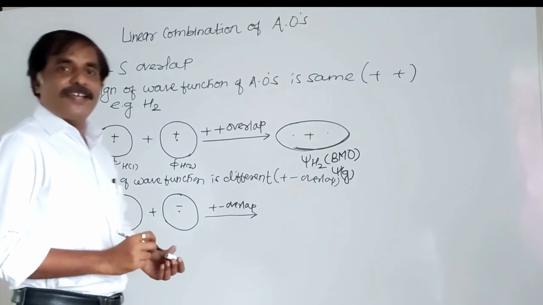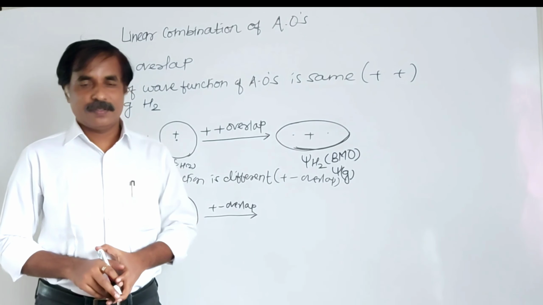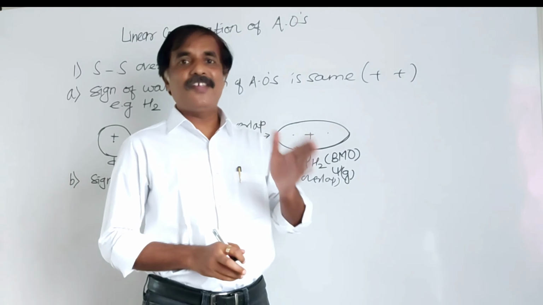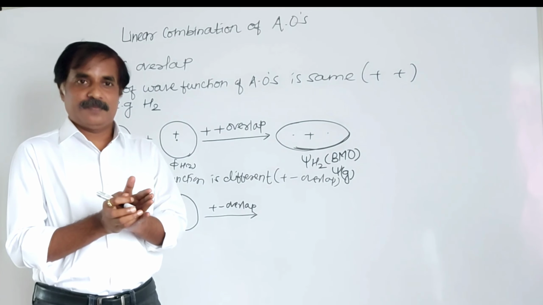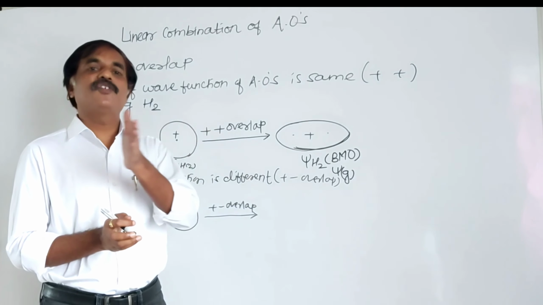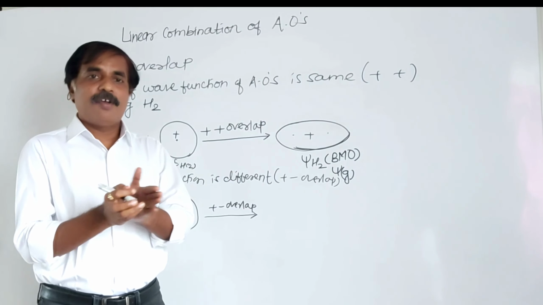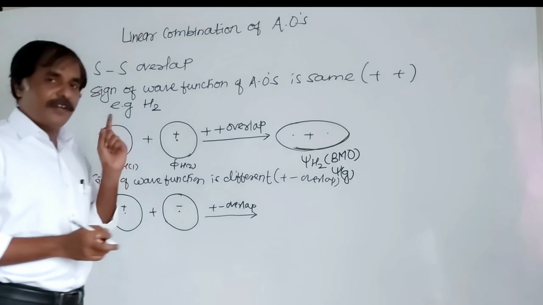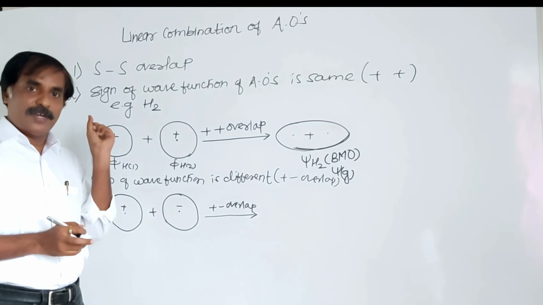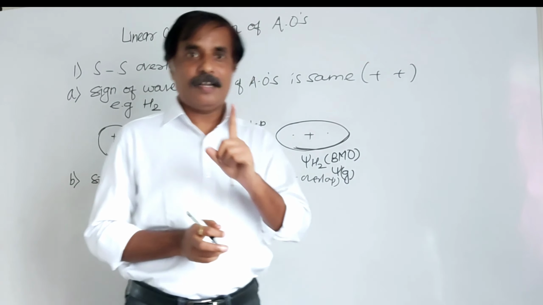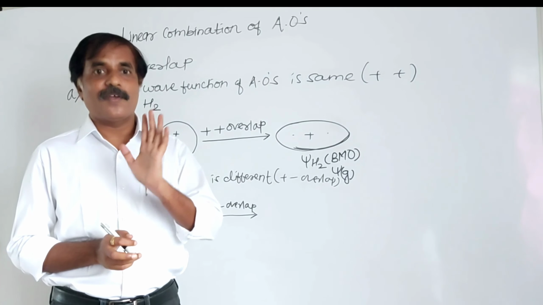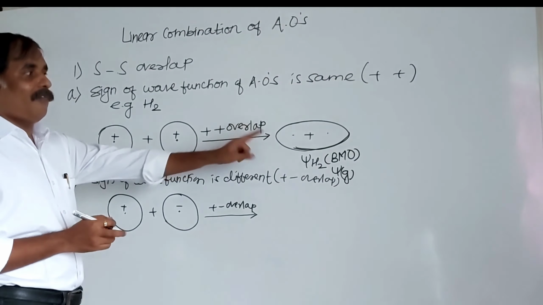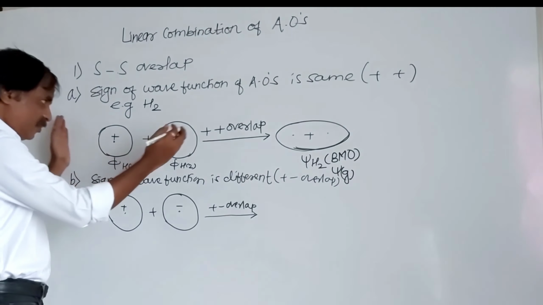And remember, there is subtraction when the sign is different, because here we have taken the wave nature of an atom. Not like valence bond theory, where positive and negative spins of two electrons have a force of attraction, because electron spin gets neutralized and a bond forms. But here we have to consider the wave function of an atom, because an atom has dual nature, particle as well as wave. In case number 1, positive, there is addition and a positive overlap, formation of bonding molecular orbital. Here there is a force of attraction.